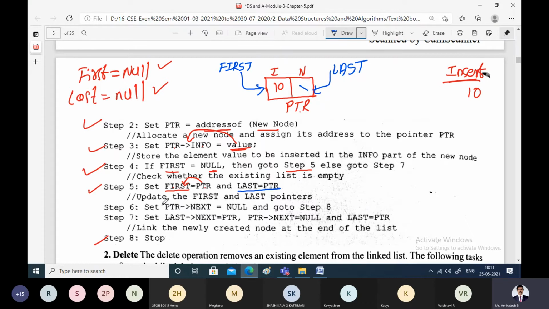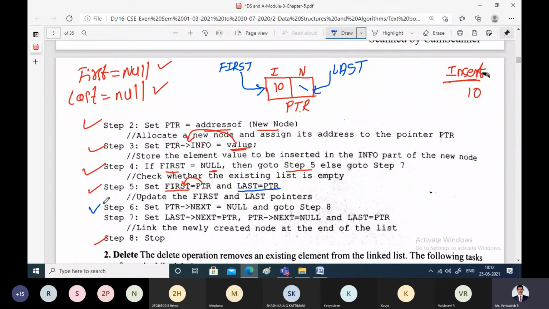That means we are updating the first and last pointers. We have updated first, saying that it is pointing to 10. We have updated last, saying that it is also pointing to 10. Why? Because when there were zero nodes in the linked list and we inserted the first node, 10, that itself becomes the first node as well as the last node. Then after step 5, we will continue with step 6.